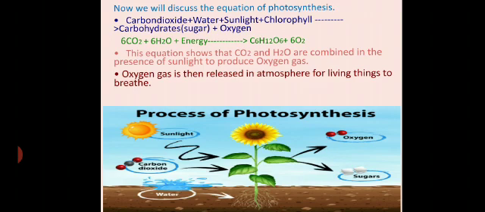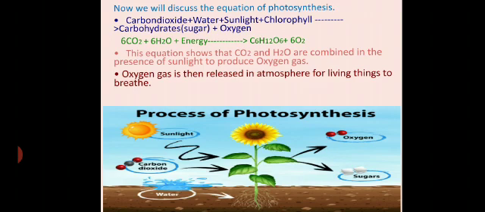The food carbohydrate will be formed, and the formula for carbohydrate or sugar is C6H12O6, plus 6 oxygen, 6O2. This equation shows that carbon dioxide and water are combined in the presence of sunlight to produce oxygen gas. Where does the oxygen gas go? You can see in the diagram that the oxygen is given out to the atmosphere.